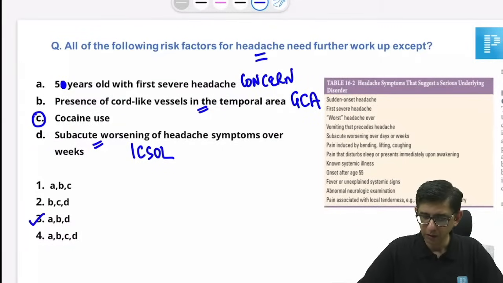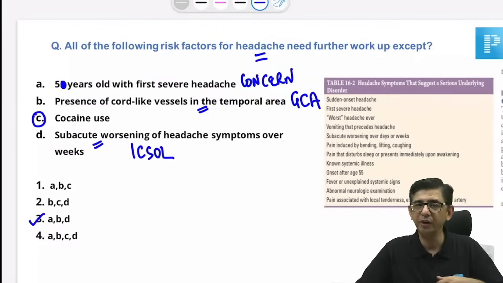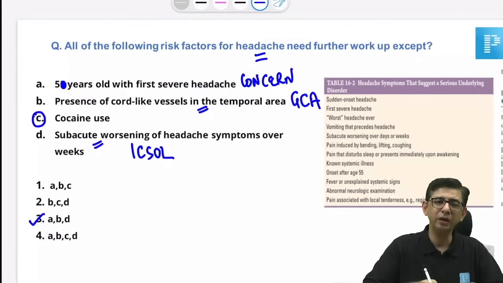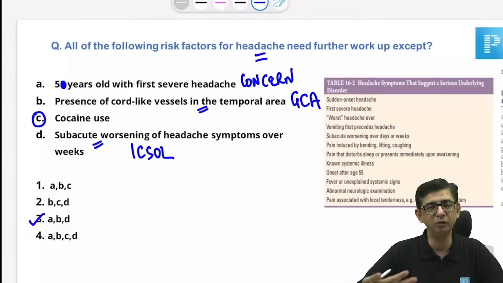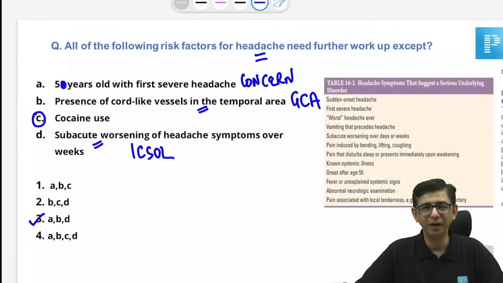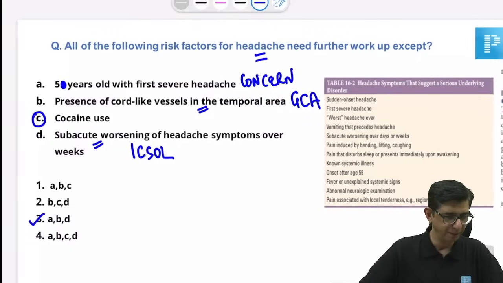Okay. Yeah, I got it. All of the above will require investigations except. So the gist of the question is risk of ICH with cocaine. Abdul, cocaine overdosage is something that I'll be worried about with IC bleeding, but if there is a mention of cocaine abuse, or a cocaine overdose, I think the word overdosage should be mentioned, right? Otherwise, the onset was not there, only 50 years of age.